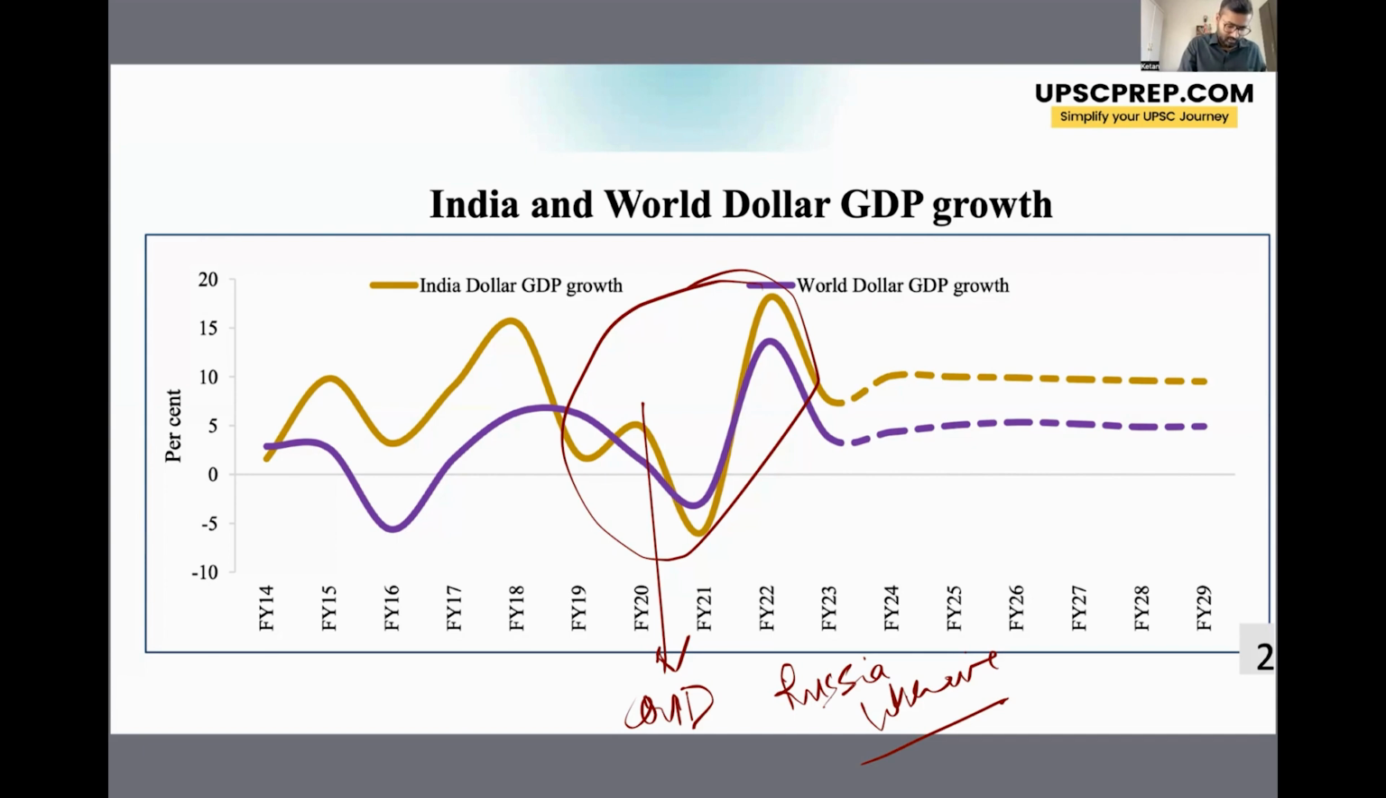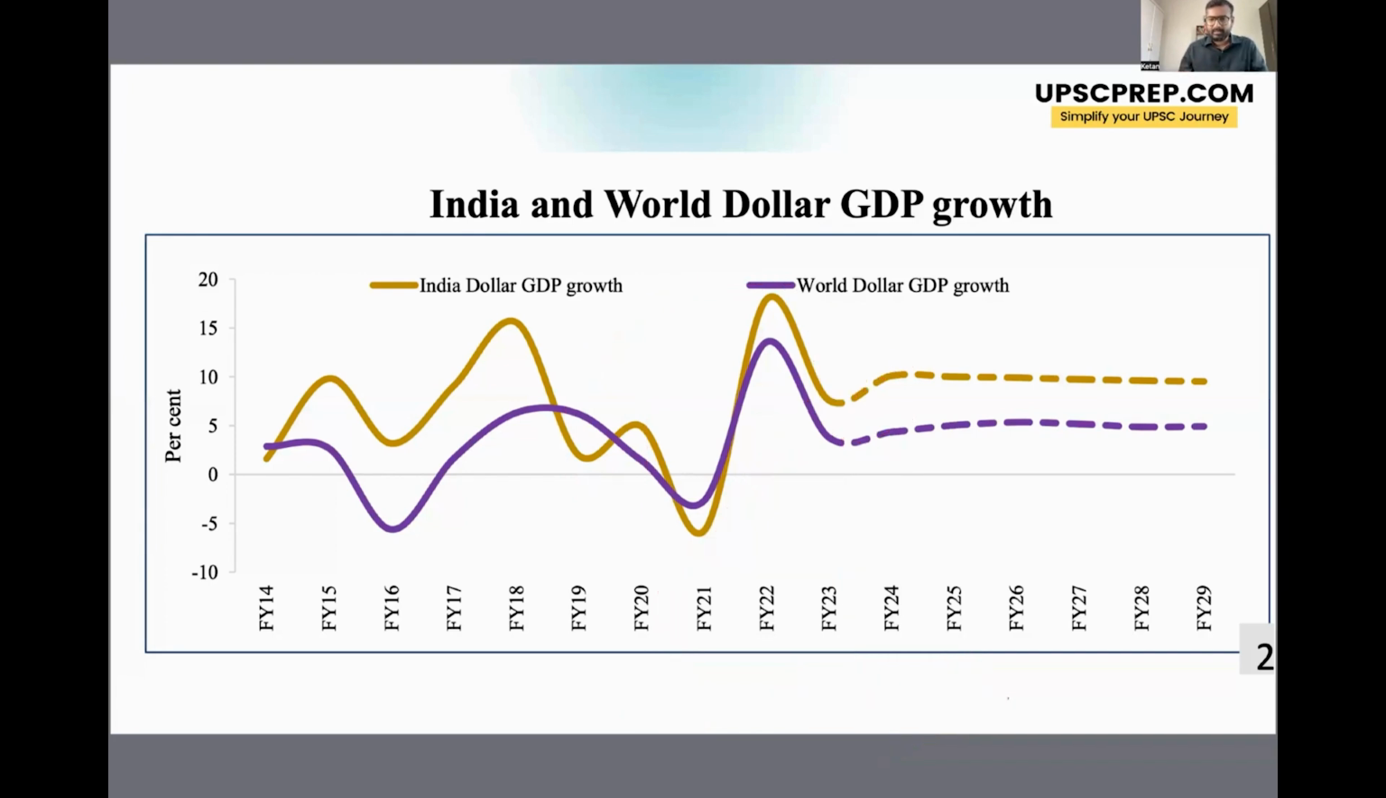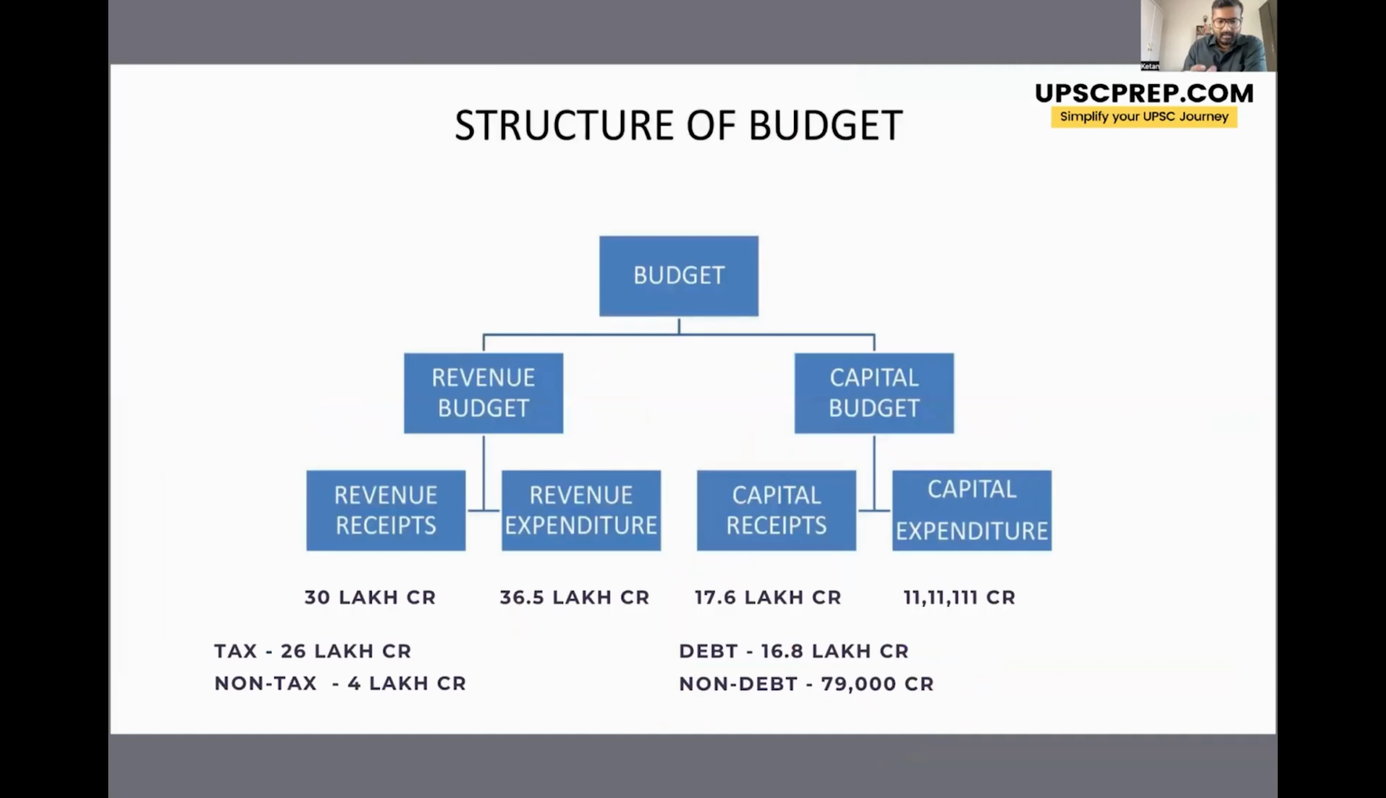But now you see the Indian economy is growing at a much faster rate than the world economy. In fact, India is the fastest growing major economy in the world. So in this scenario, let's analyze the various numbers that were presented in the budget, right?